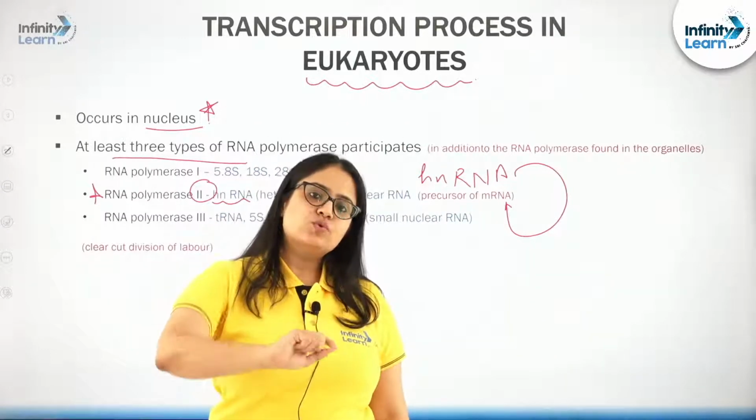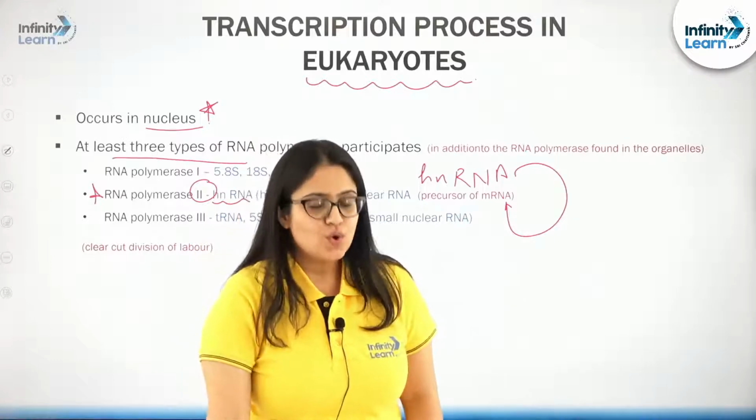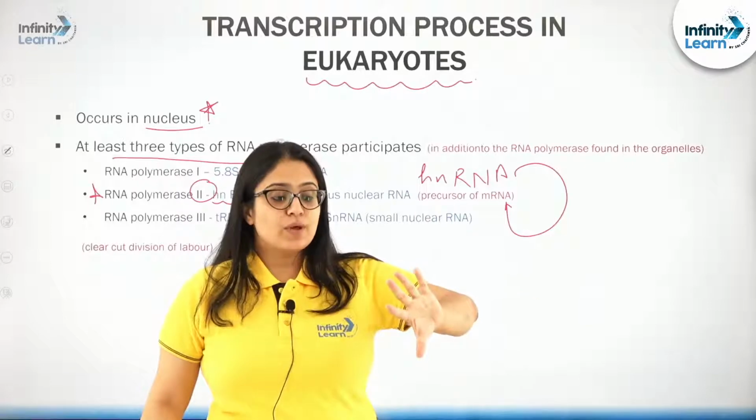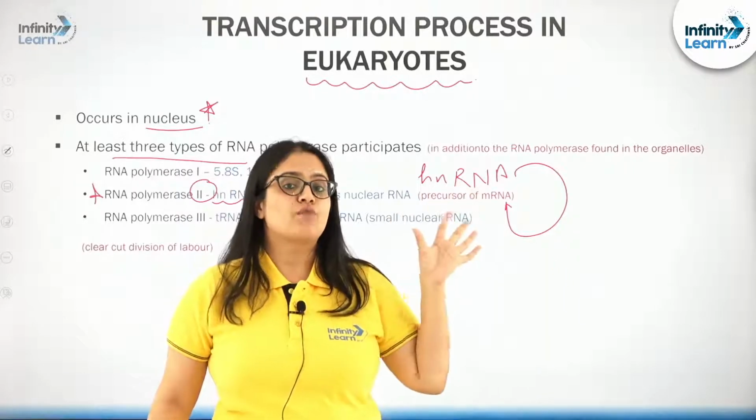So, please notice, students, RNA polymerase 2 will synthesize a primary transcript, hnRNA, that is actually a precursor of mRNA.